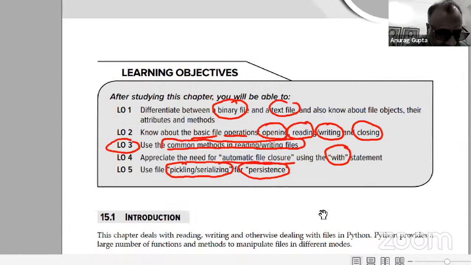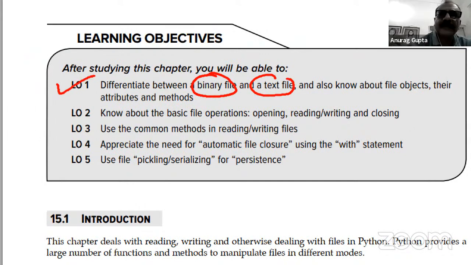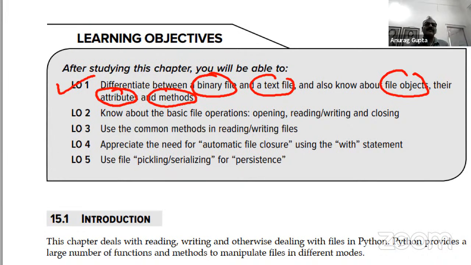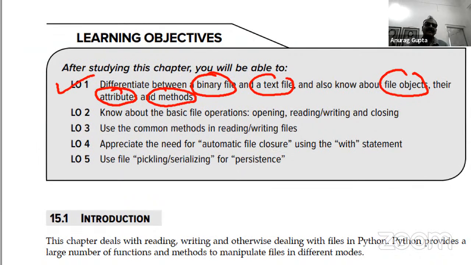So let me just repeat the learning objectives again. Differentiate between a binary file and a text file. This is LO number 1. And also know about file objects and their attributes and methods. Now, by now, you all should know the difference between attributes and methods. As I've told you, everything in Python is basically a class, and the variables inside the class are the attributes, and the functions inside the class are the methods.